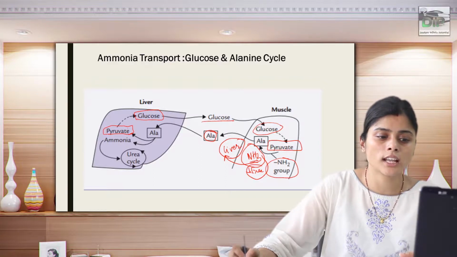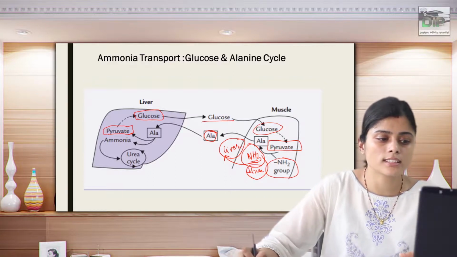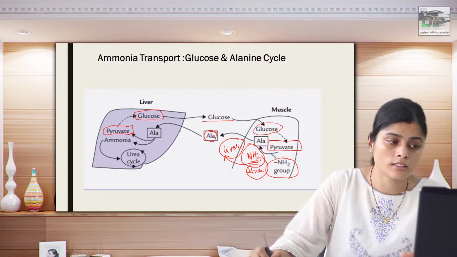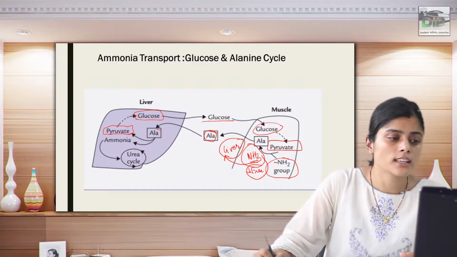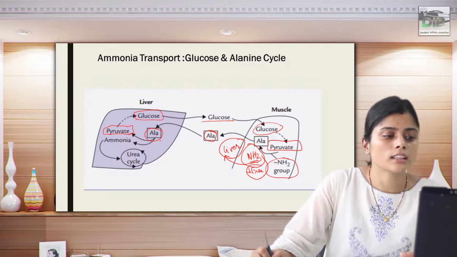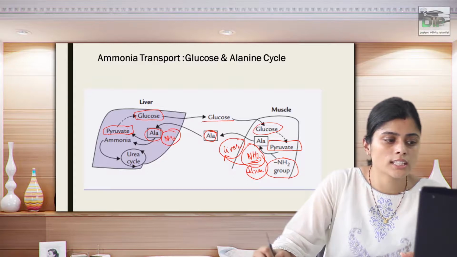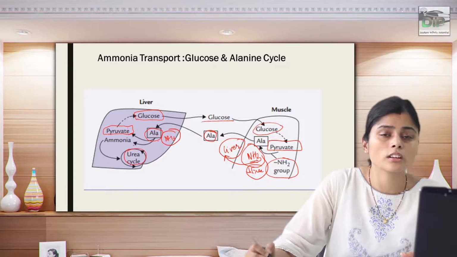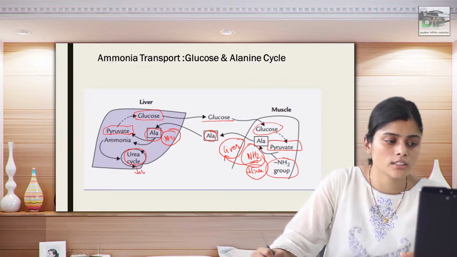It is converted into alanine later. So this alanine takes the ammonia that needs to be detoxified. This alanine is again converted into pyruvate in the liver, and the cycle goes on and on. But this alanine also carries the ammonia, which is to be degraded through the urea cycle, and it converts it into urea, which is excreted in the urine.